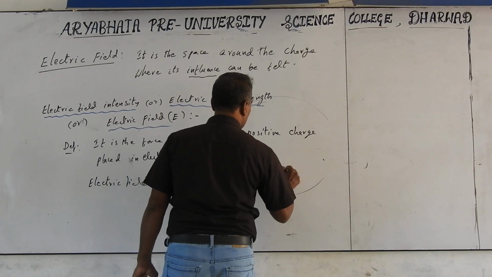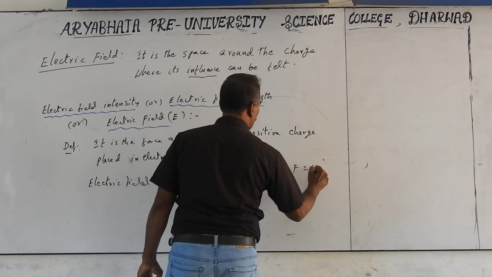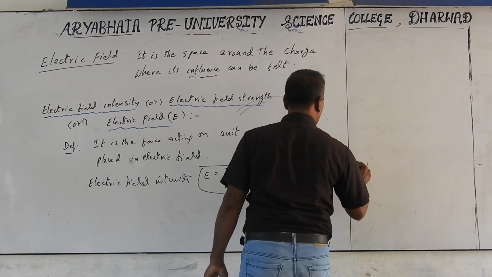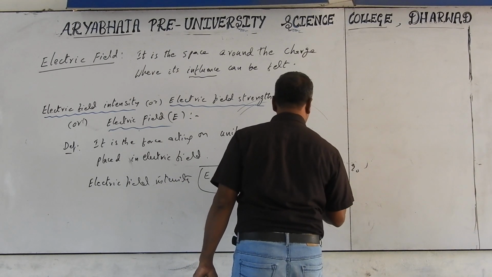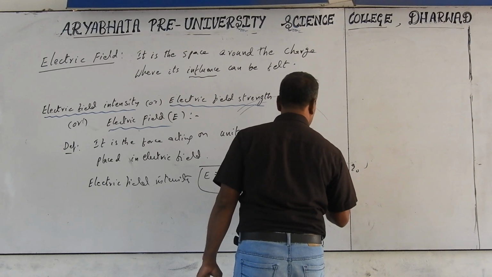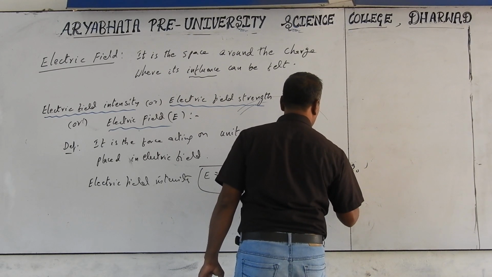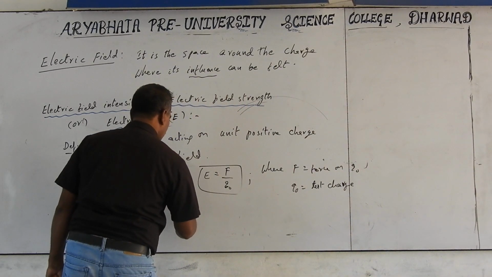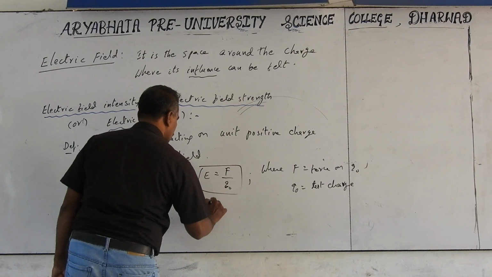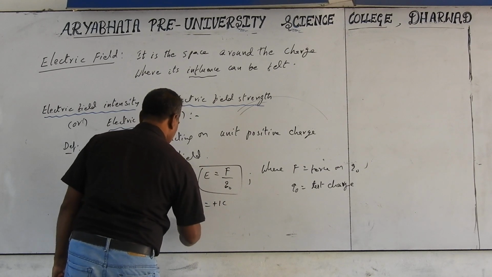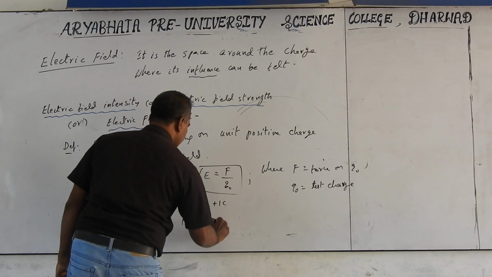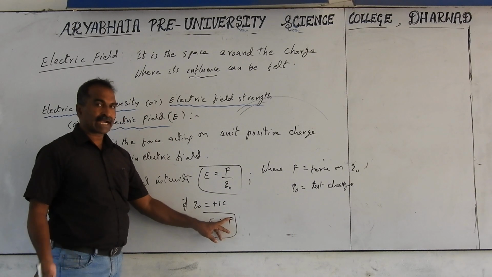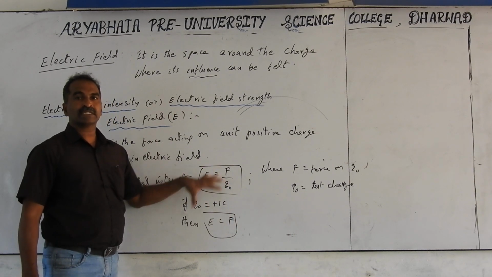where F is force on Q naught. What is Q naught? Q naught is called as a test charge. And this E becomes equal to, if Q naught is equals to plus 1 coulomb, then E itself is equals to force. This is how we take the definition. Electric field itself is a force acting on unit positive charge placed in the electric field.